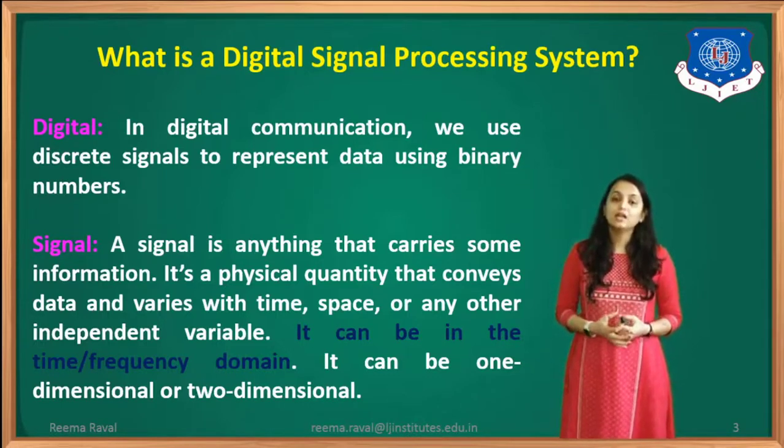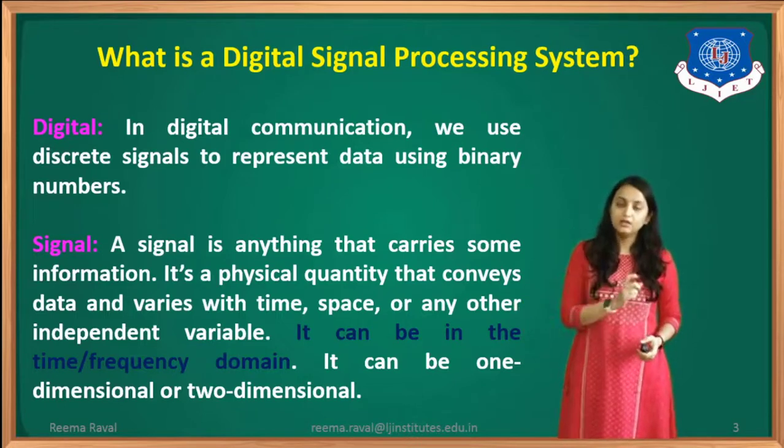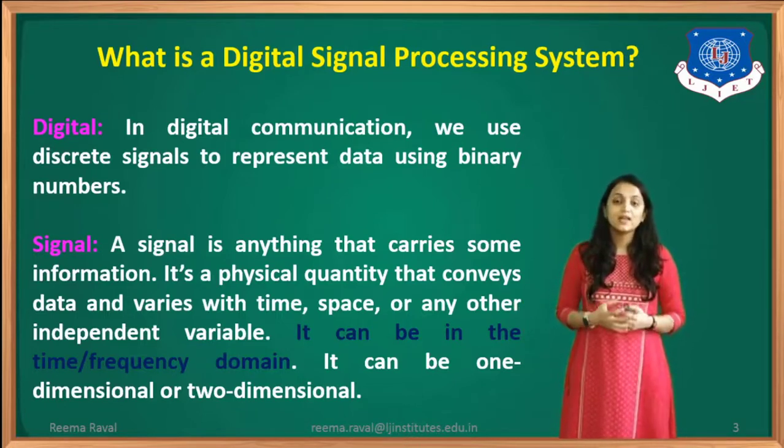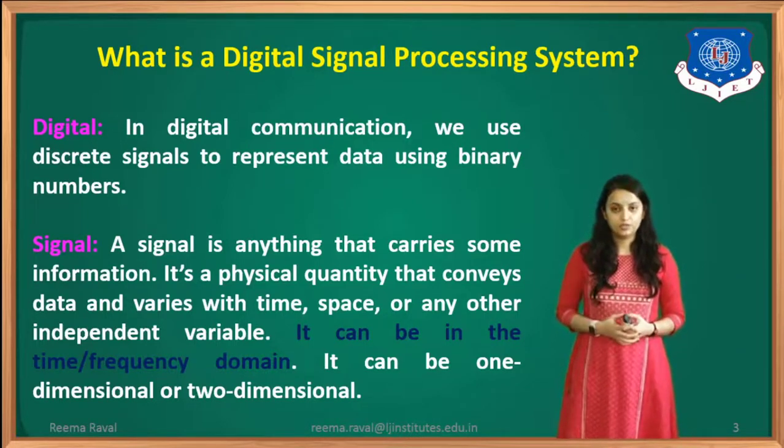So first of all, let us understand the word digital. We know that there are two types of communication possible: analog communication and digital communication. So what are analog signals and what are digital signals? Analog signals are those signals which are continuous. That means they are continuously varying with respect to time. And in digital, it will have discrete time intervals with discrete values.